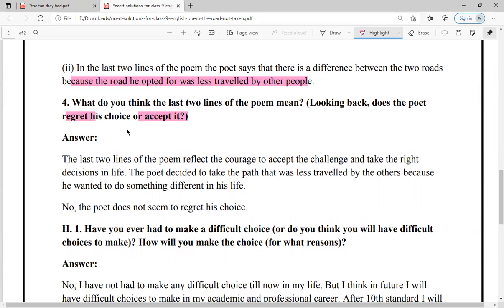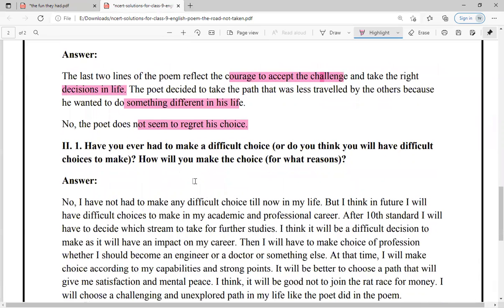So he doesn't regret, but he accepts it. The last two lines of the poem reflect the courage to accept the challenge and take the right decisions in life. The poet decided to take the path which was less traveled by others because he wanted to do something different in his life. So yeah, the poet does not seem to regret his choice.